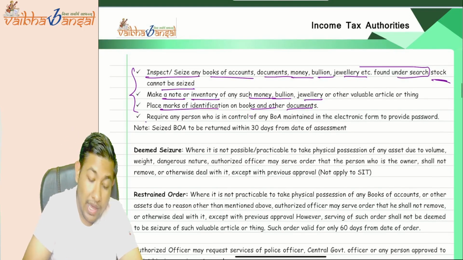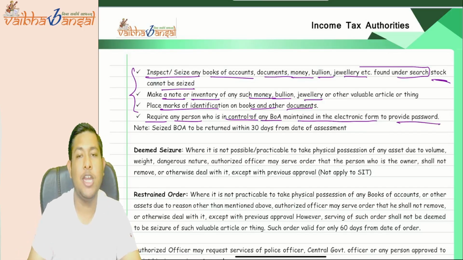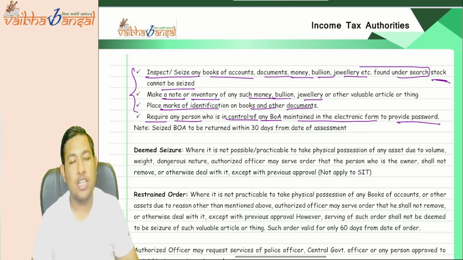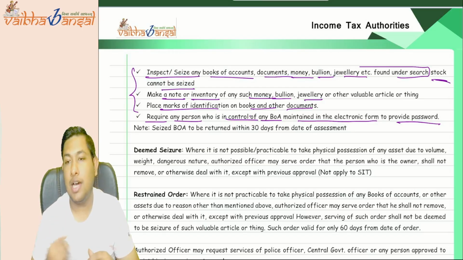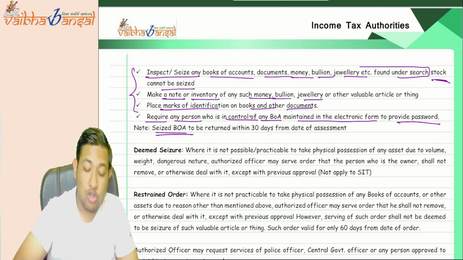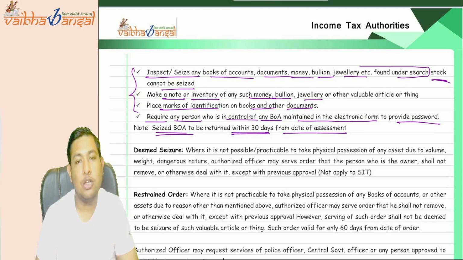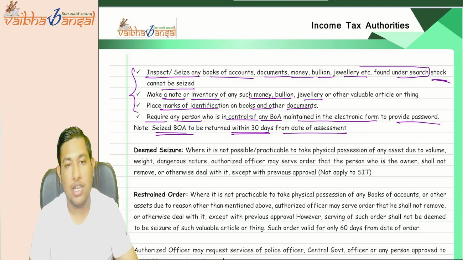Next, they can require any person who is in control of any books of account maintained in electronic form to provide the password. If the books of accounts are maintained in Tally or ERP software, then definitely the password is known to the accountant or the chartered accountant. So the income tax authority can even ask for the passwords from them. If they seize the books of accounts, then they should be returned within 30 days from the date of assessment. From the date of assessment, they have to return the books of account within 30 days.